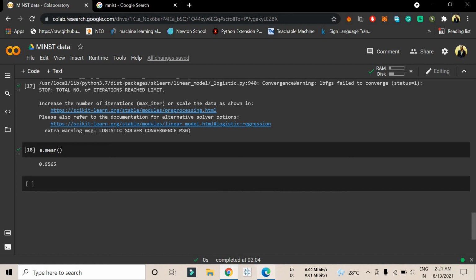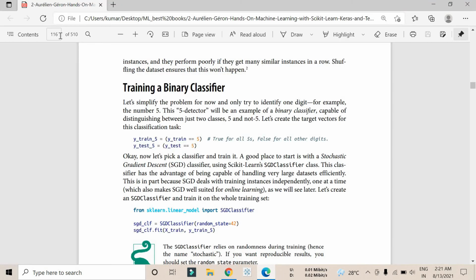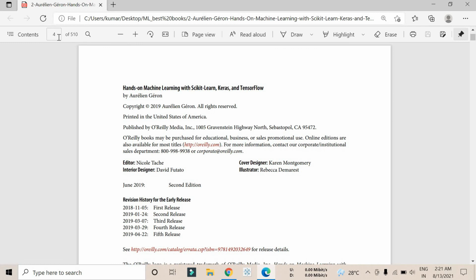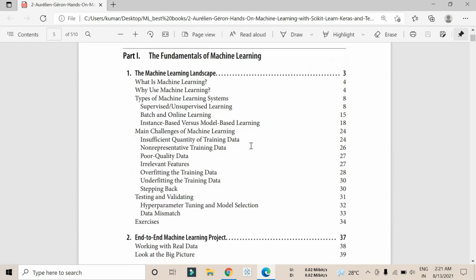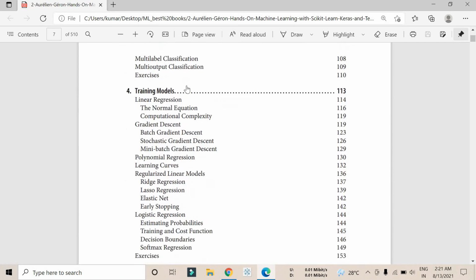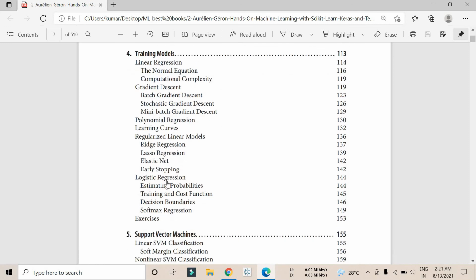Before leaving this video, let's see what chapter 4 is, because in the next part we're going to cover chapter 4. So chapter 4, sorry, is page number 5. Let's go to the index, and chapter 4, as you can see, is training models, so we have linear regression and logistic regression, everything.